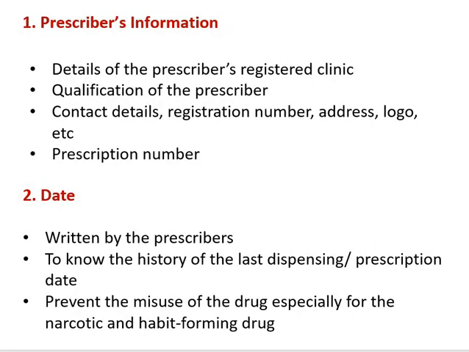So the first part of the prescription is the prescriber's information. प्रescriber कौन होंगे? Registered medical practitioners, doctors, dentists. Details should be there on the prescription: details of the prescriber's registered clinic, and the qualification of the prescriber is also an important part which should be mentioned on the prescription. Then contact detail, prescriber's registration number, address, and logo if any. Another important part is the prescription number. It should be there and recorded properly by the prescriber.